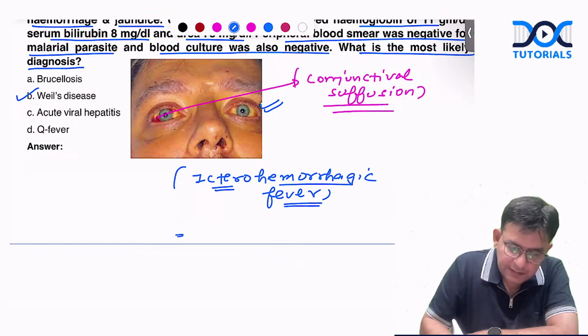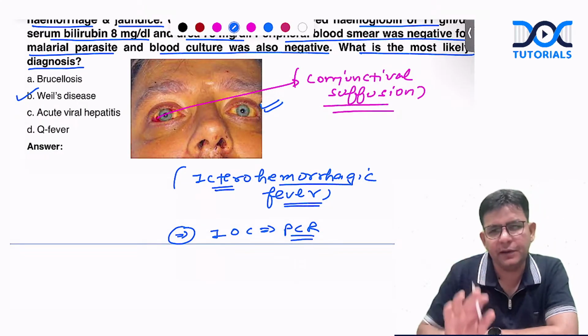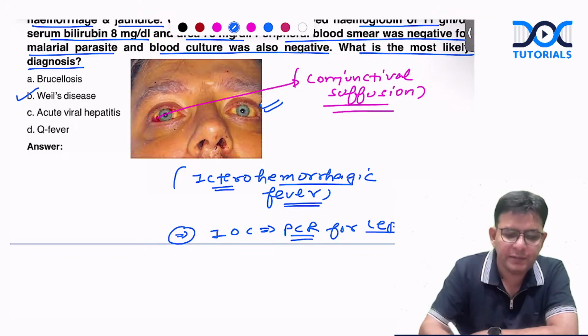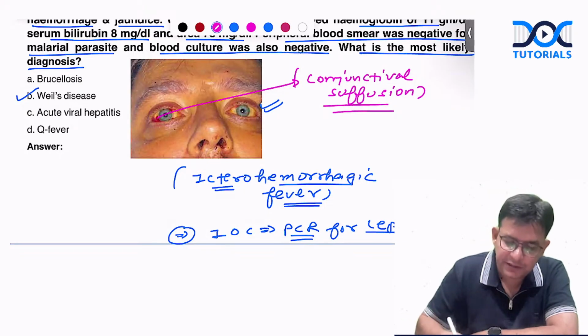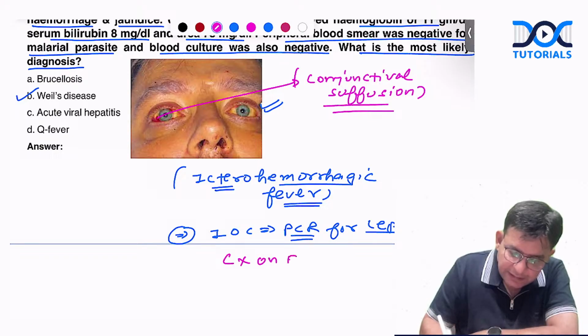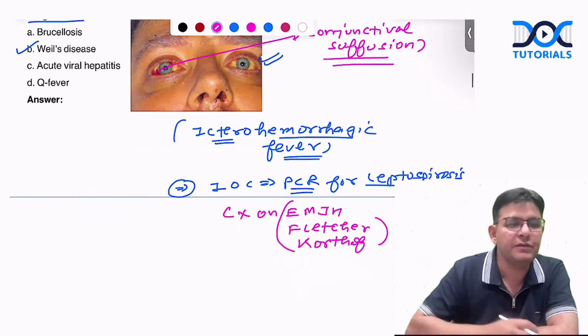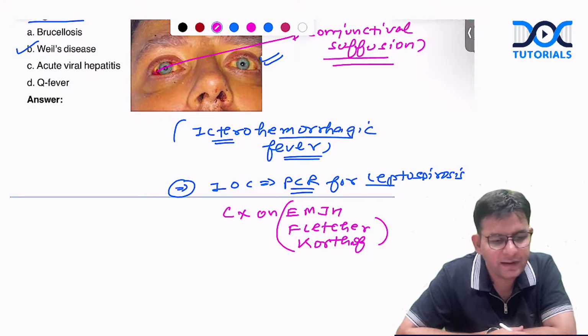The investigation of choice is no doubt the PCR. Nowadays we go for the PCR for leptospirosis. But definitely we can culture it also, and that is the gold standard one, because if you can culture something, obviously that is the causative agent. The culture can be done on EMJH media, Fletcher media, and Korthof media. These are the various culture media on which you can culture that. A Dinger's ring is also observed in this particular culture.